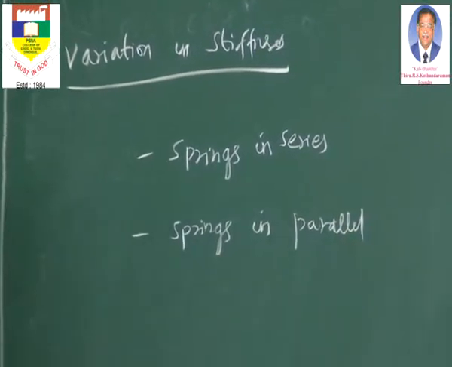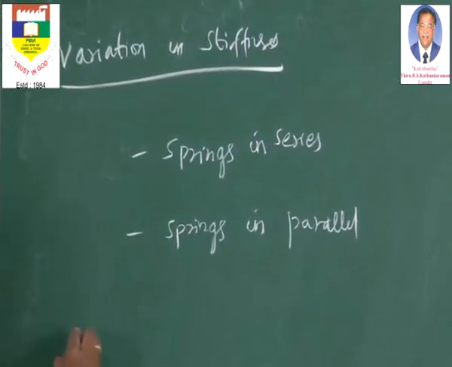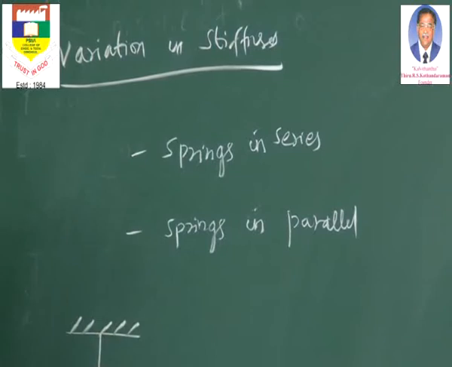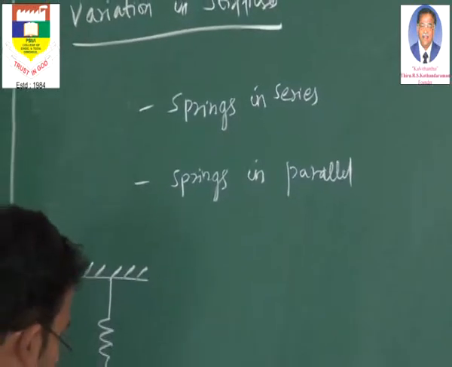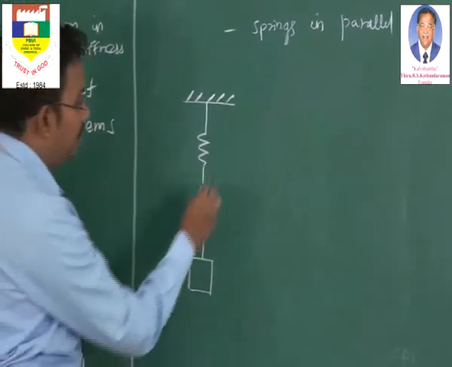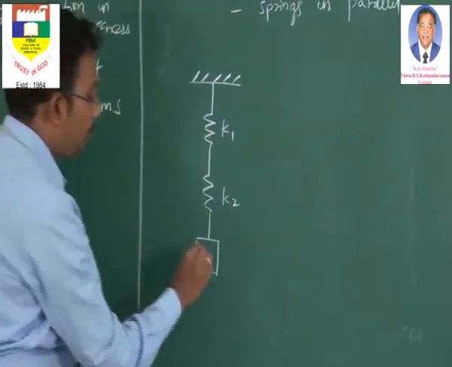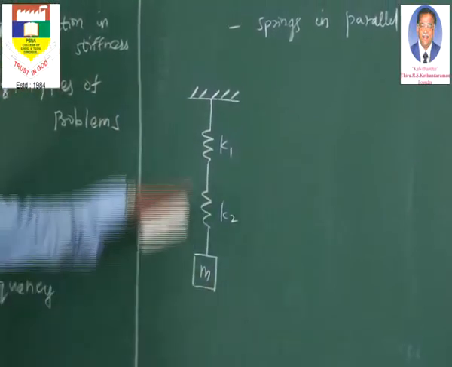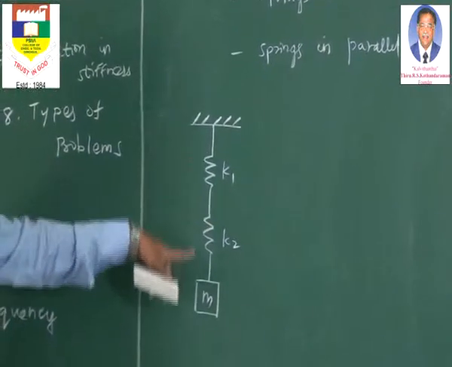What is this springs in series? Say for example, two springs are acting on a mass, like a support is there and there is a spring and there is another spring, and now we have a mass. These two springs have two different stiffnesses, like this one has stiffness K1, this one has stiffness K2, and this is the mass. This is one type of variation in the stiffness, because there is not one single spring but two springs.